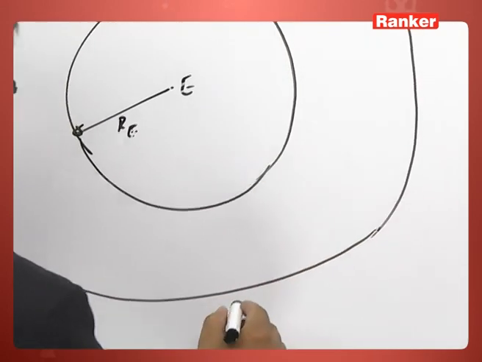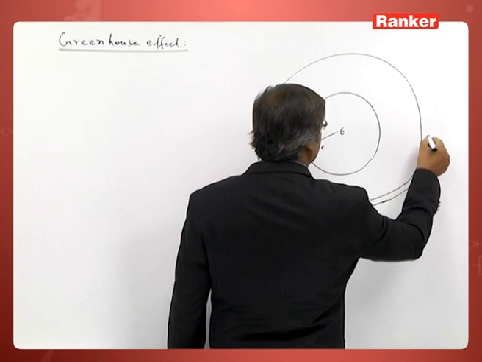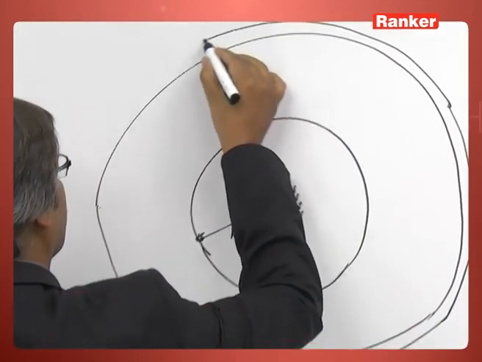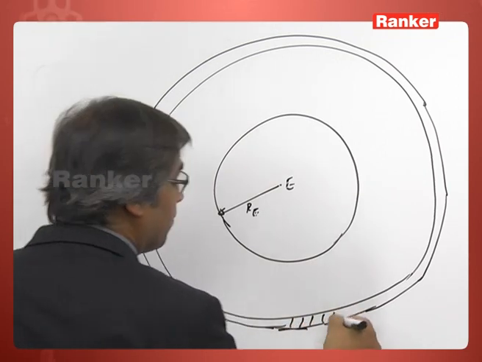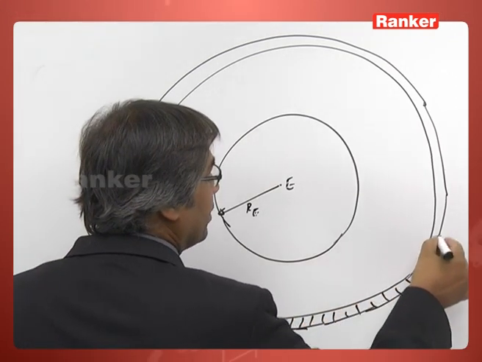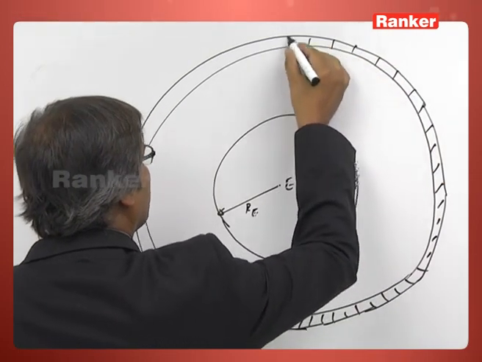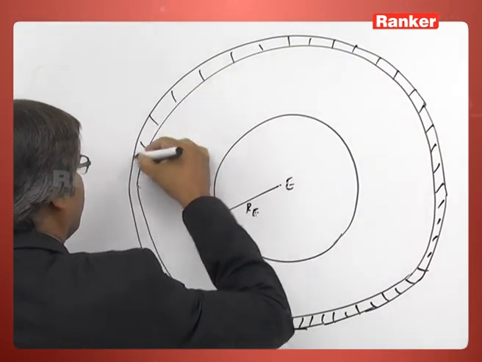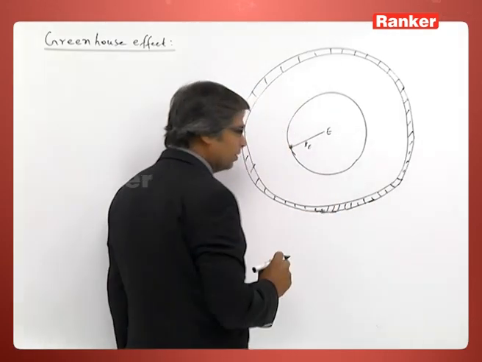Generally, the portion of the atmosphere which causes this effect is very close to the earth's surface. So, this is a spherical shell of the atmosphere, which I am shading. Generally, the clouds and the inner atmosphere region 20-30 kilometers above the surface of the earth have this role.